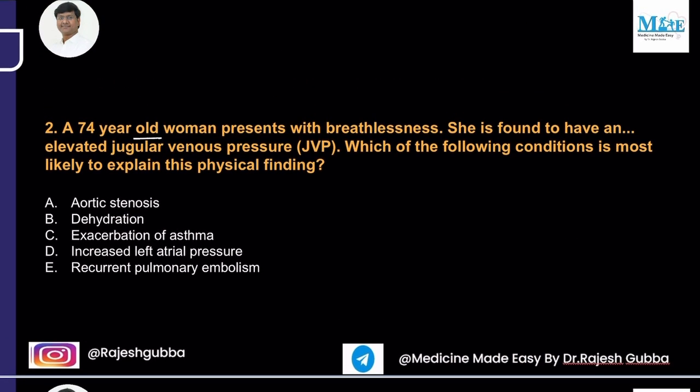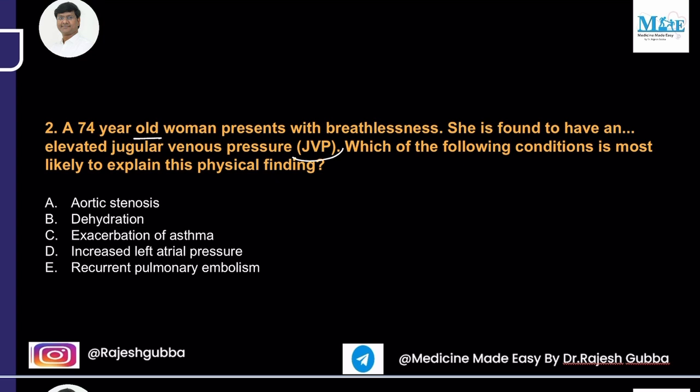A 74-year-old woman presents with breathlessness. She is found to have elevated JVP. Which of the following conditions is most likely to explain this physical finding? Aortic stenosis, dehydration, exacerbation of asthma, increased left atrial pressure, then recurrent pulmonary embolism.